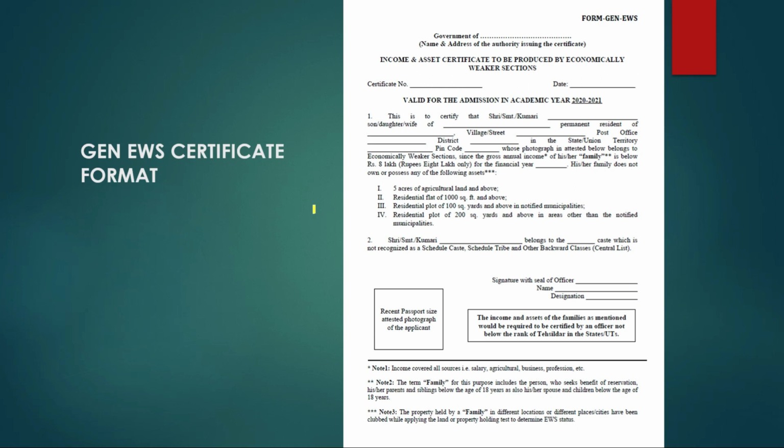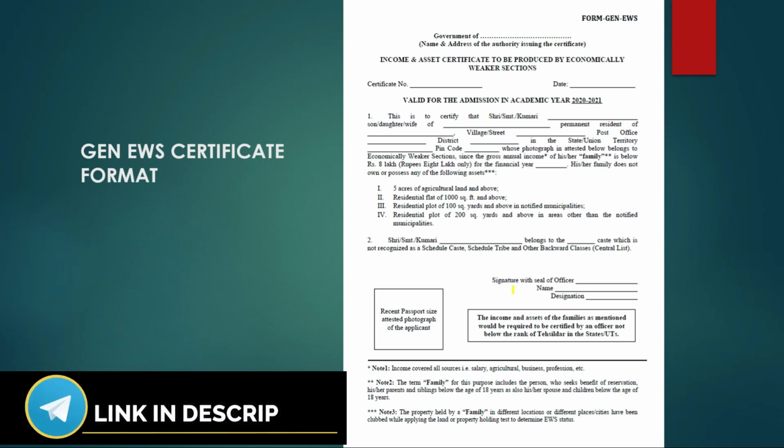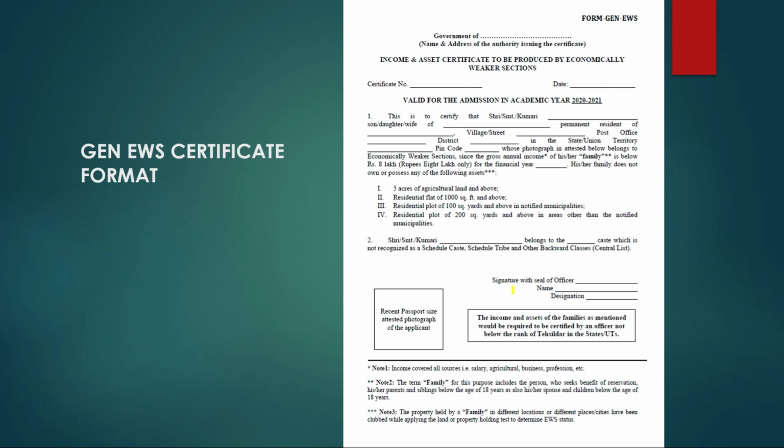This is the General EWS certificate format. You can see here, right? You can download all these formats from the link given below in the description. According to your category, download the certificate and then upload it with the proper signature of a competent authority, meaning the proper authority should sign it. Only then upload that certificate. A valid certificate should be uploaded in the JEE Main portal for completing the third step